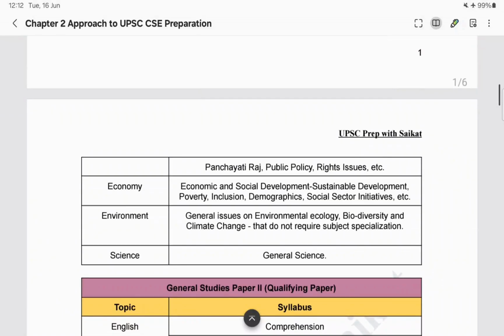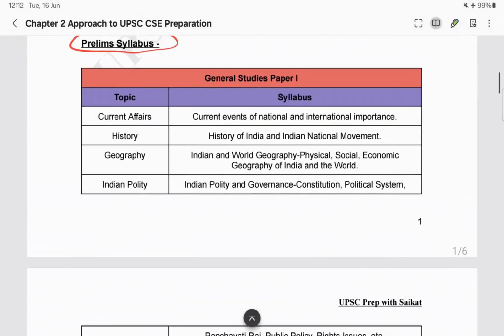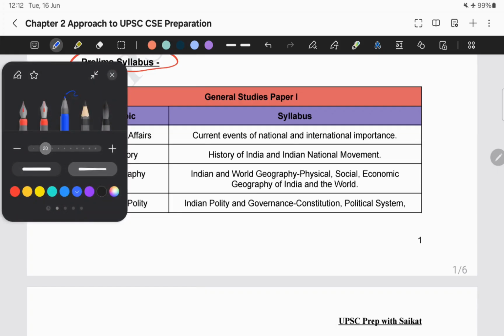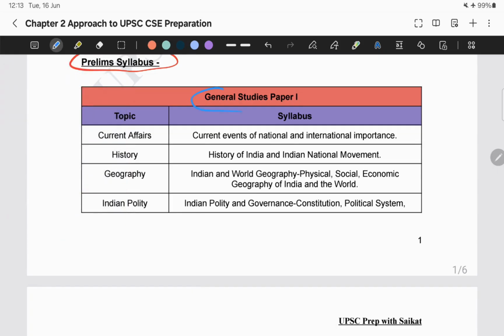So in the prelims stage, what exactly do we need to study? Let's see one by one. First of all, we will cover the general studies paper 1 syllabus. What are the things that we need to study in this paper 1? It includes, first of all, current affairs. Though it is not a separate subject and is a part of all the subjects, since UPSC has mentioned it as a separate topic, we are discussing it here.